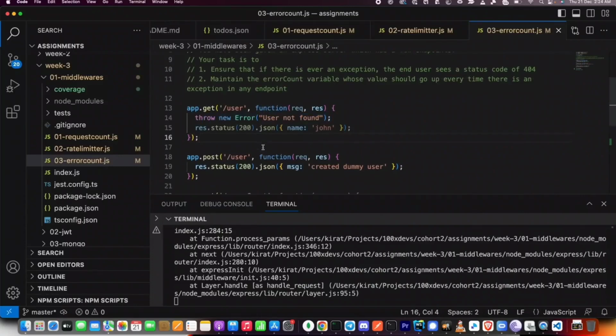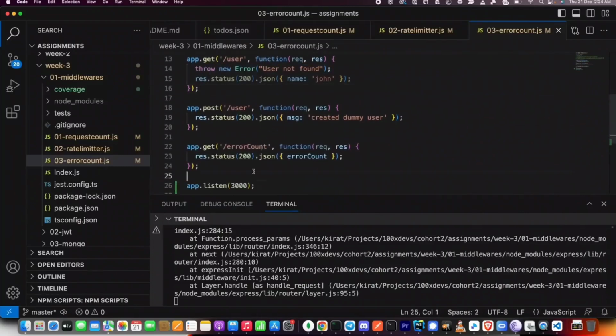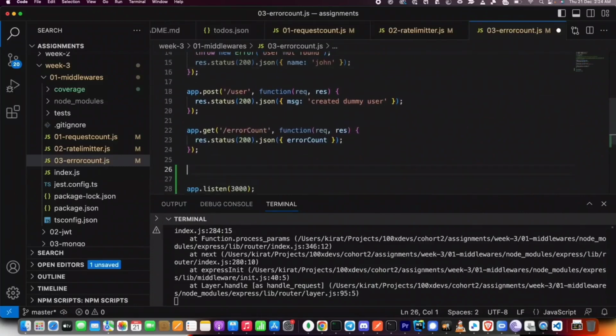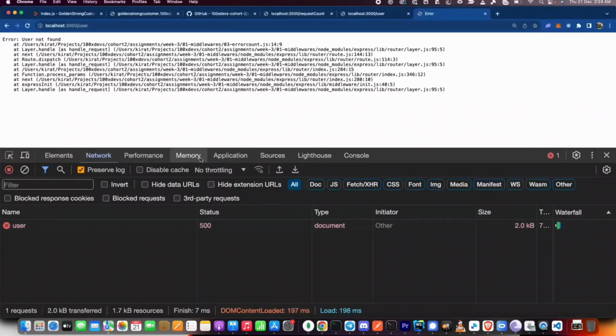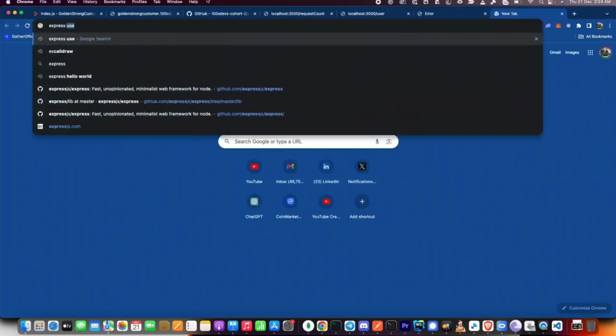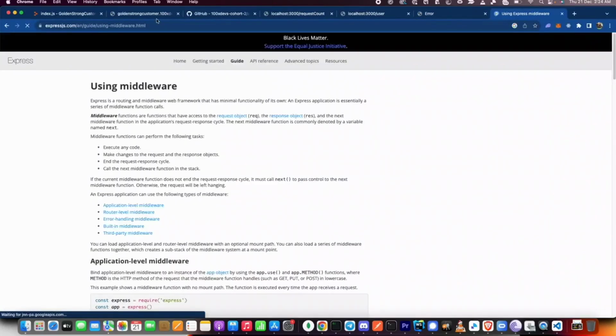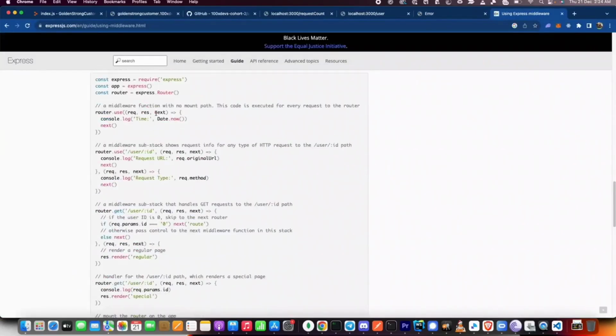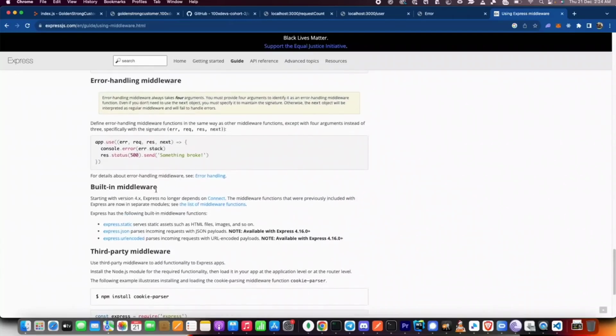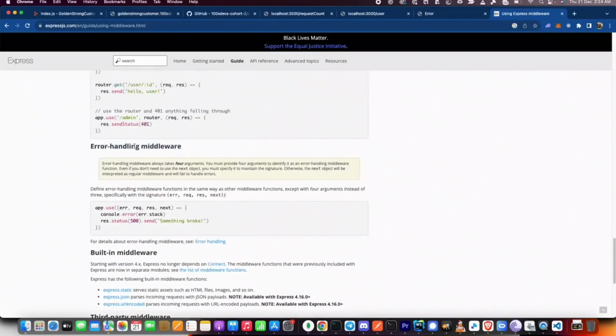The way that is expected here is by adding a new type of middleware called the error middleware. All of this you will see in the official Express definitions. If you search for Express middleware and scroll to the very end, you'll see a bunch of examples there, by the way, if you want to practice more. But at the end, you will see error handling middlewares. Error handling middlewares take 4 arguments.